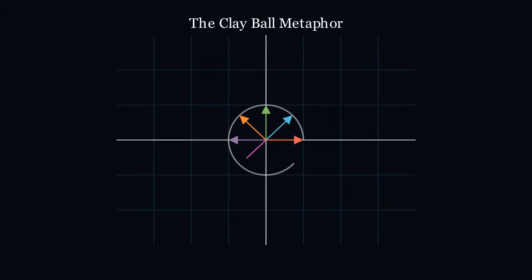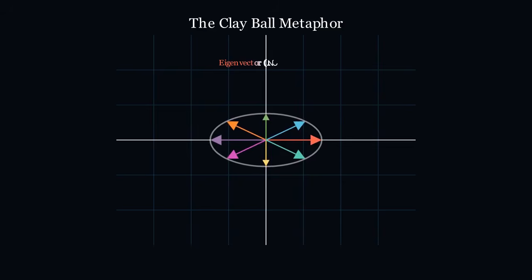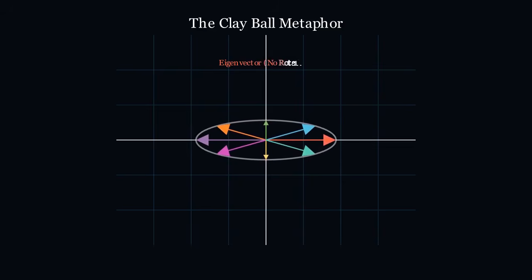Think of a linear transformation like squishing a ball of clay. Most points will shift and rotate, but some very special lines within that clay will only get longer or shorter. They won't rotate at all. These are the directions we call eigenvectors. They are the fundamental, unmoving blueprints of change.